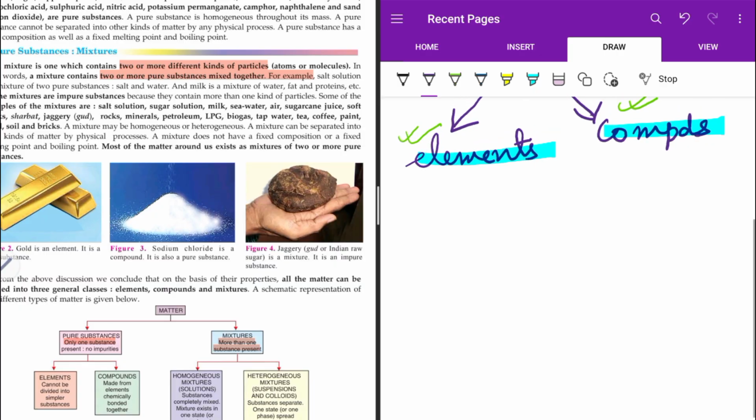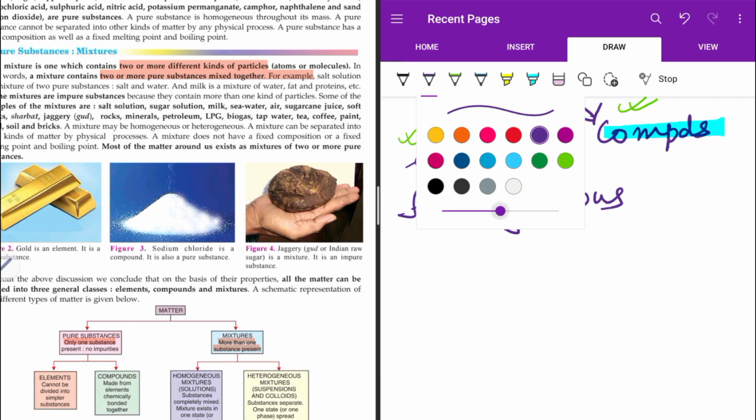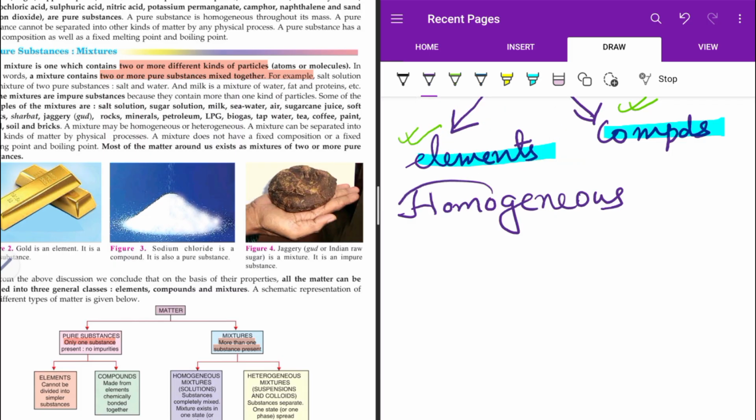Now, what is a homogeneous mixture? Homogeneous means containing the same kind of particles. The term homo over here means same kind. Whereas heterogeneous means containing different kinds of particles or different types of substances.